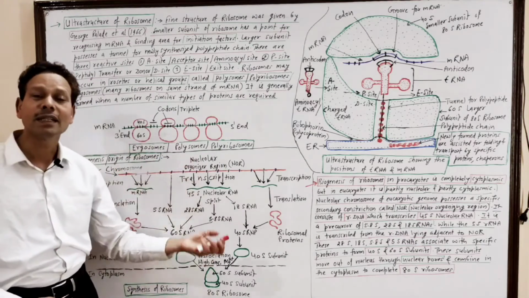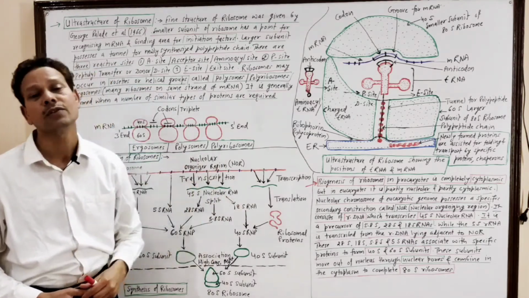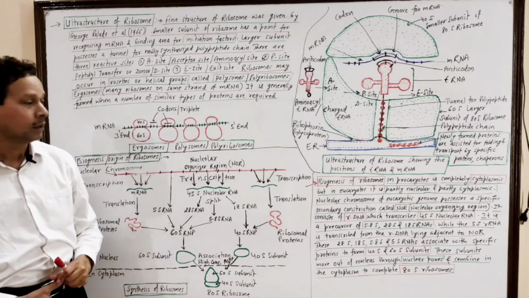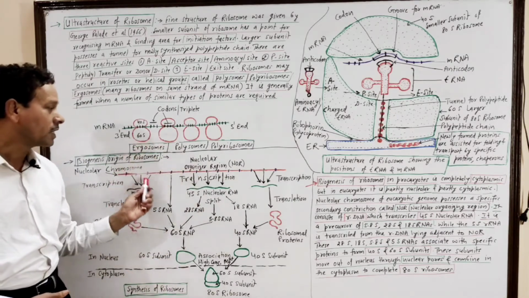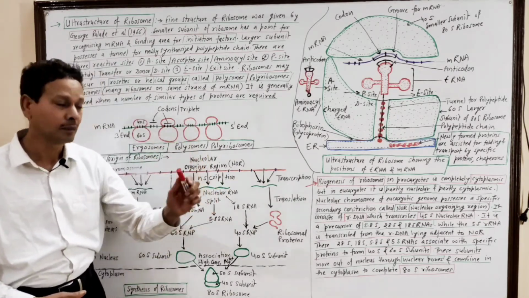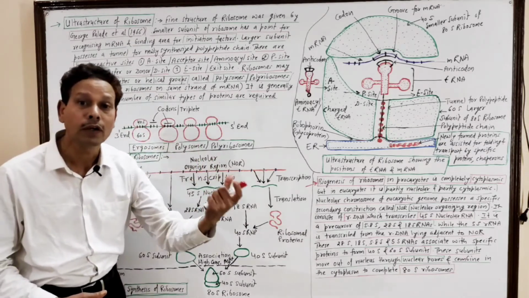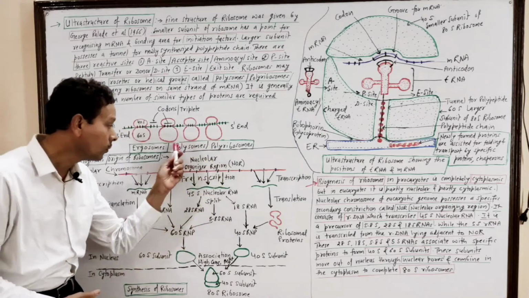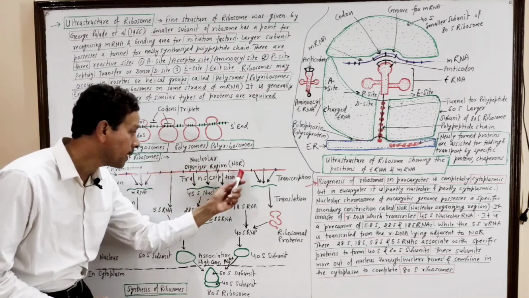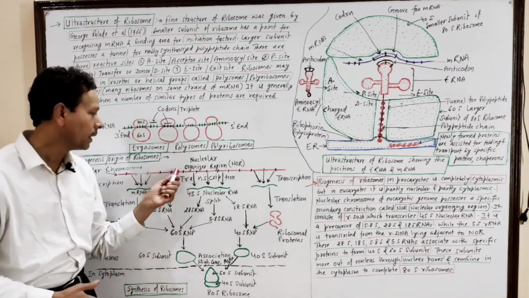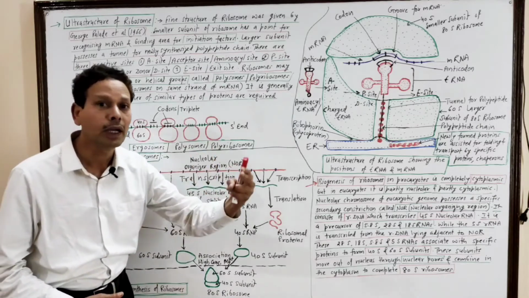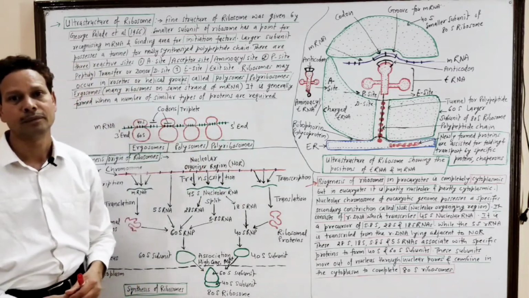The origin, the synthesis, the biogenesis of ribosome is carried out by a specific chromosome. It is the nucleolar chromosome. Note down, it is the nucleolar chromosome, and that chromosome possesses a specific region, the NOR, nucleolar organizing region.